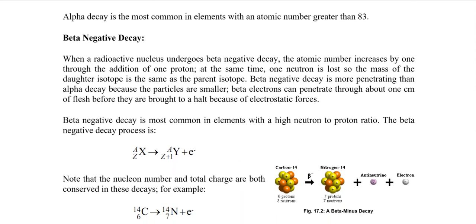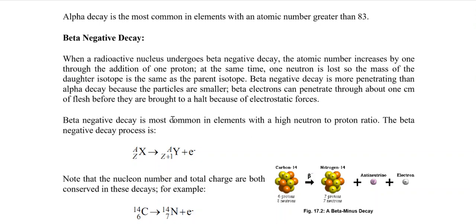Now we have the beta negative decay. When a radioactive nucleus undergoes a beta negative decay, the atomic number increases by 1 through the addition of one proton. At the same time, one neutron is lost, so the mass of the daughter isotope is the same as the parent isotope. Beta negative decay is more penetrating than alpha decay because the particle is so small. A beta electron can penetrate about 1 inch of flesh or skin before it is brought to a halt by electrostatic forces.